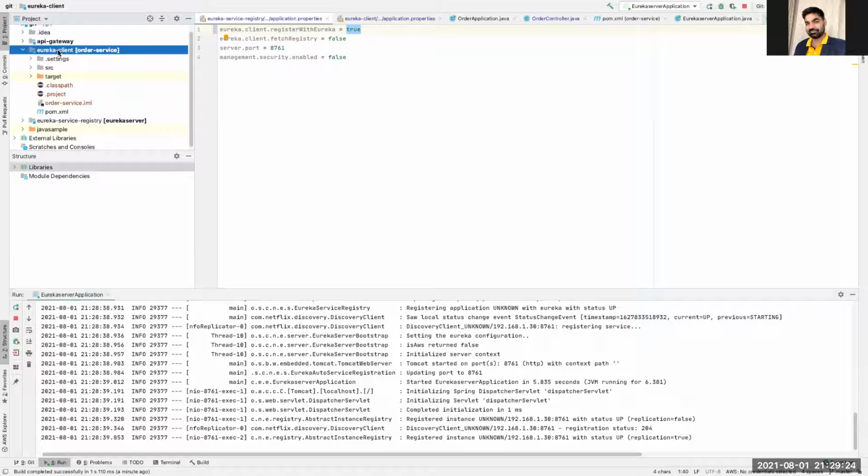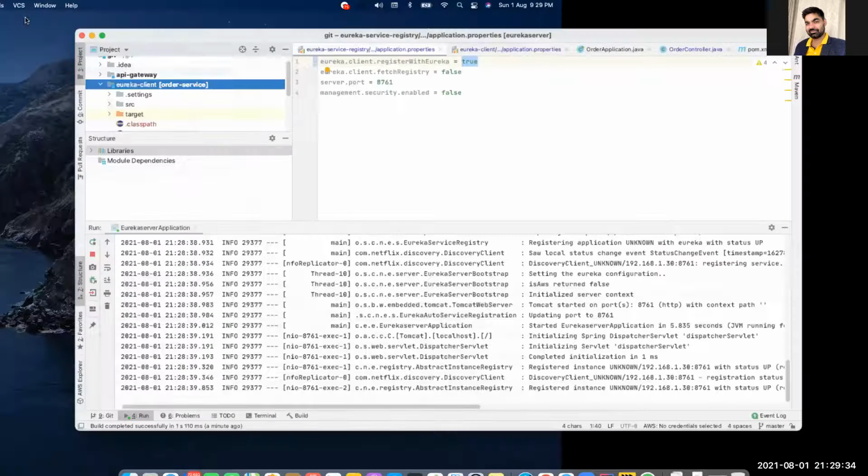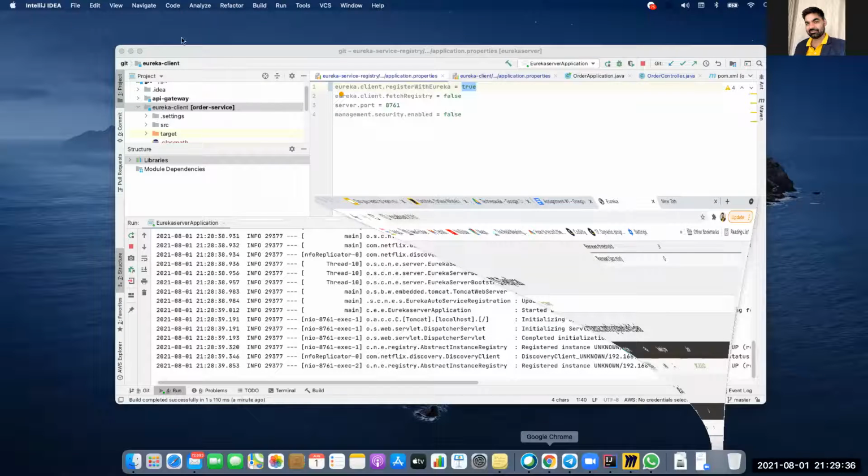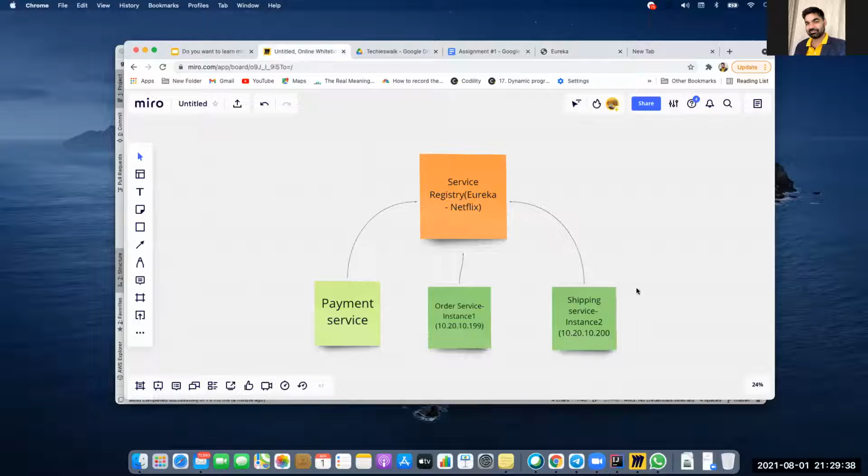Now we will go to the Eureka client. Eureka client is basically a client which will register itself to the service registry. We saw the diagram, right? You can go back to the diagram and you see this is the thing we built now. This is the Eureka server which we built.